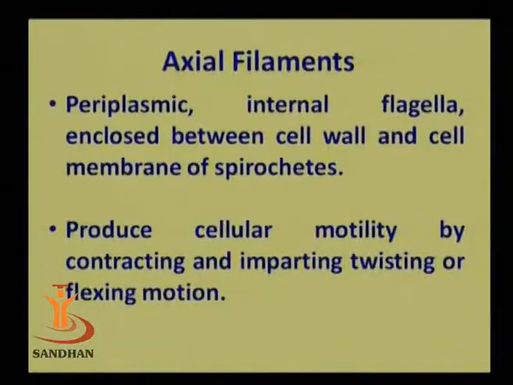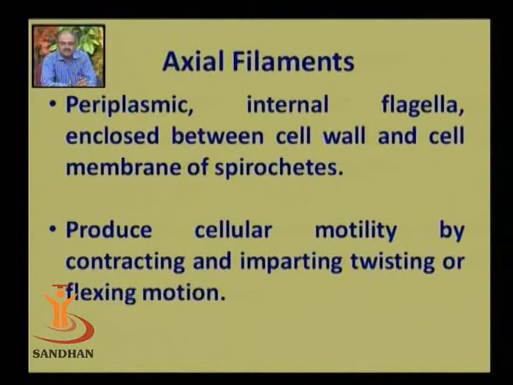Okay. Now there are some different types of other bacteria as well, because as I told you earlier, the flagella are present on the outer side of the cell wall, and they are actually hanging outside in the environment. But there are some microorganisms which possess flagella that are not on the outer side, but are present within the periplasmic space. Some microorganisms possess an outer membrane as well as a cell membrane, and axial filaments are the name of the flagella which are found within the periplasmic space.